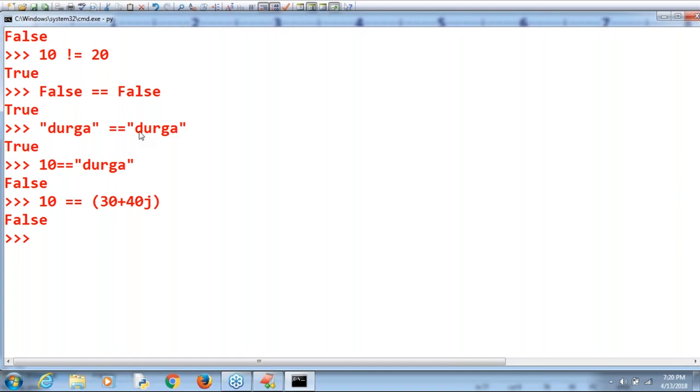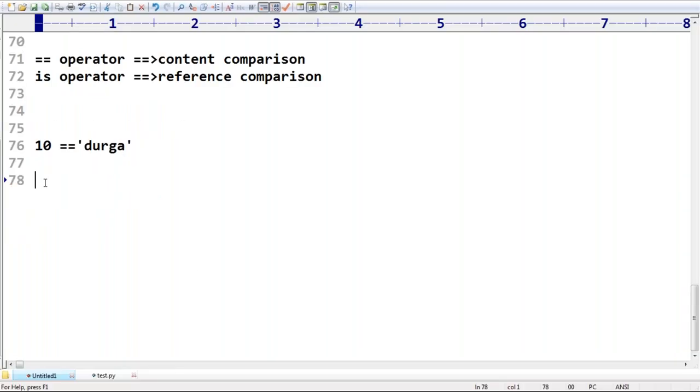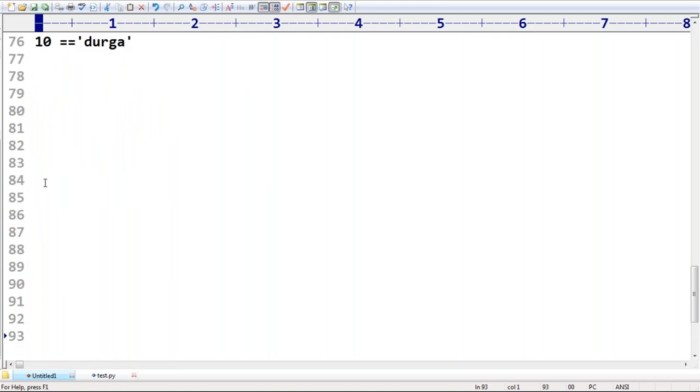Next one more here. We can apply chaining of equality operators also. No problem at all. If at least one comparison returns false, then the result is false. Otherwise, the result is true. Same rule we covered in the case of relational operators chaining. If all comparisons return true, then the result is always true. If at least one comparison returns false, then the result is always false.